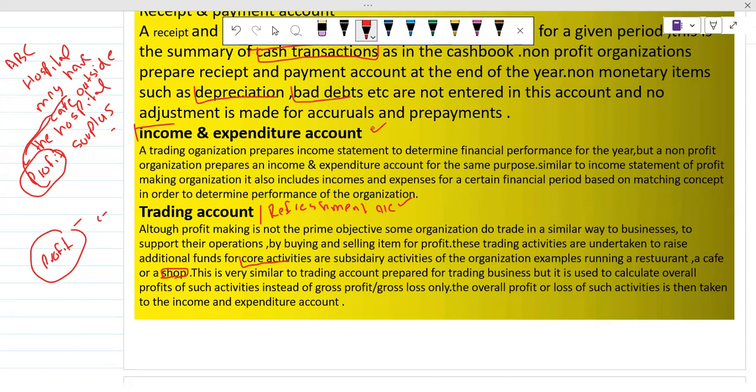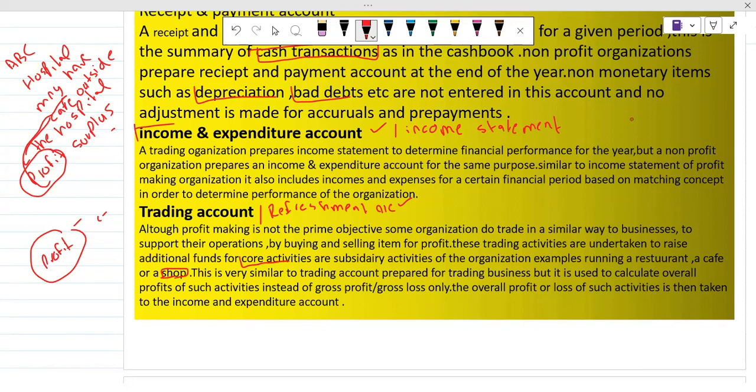So after that, we will have to make the income and expenditure account. This is the same as an income statement, but the terminology basically changed. This is just the same as an income statement. Yes, but there will be no cost of goods sold involved in this.